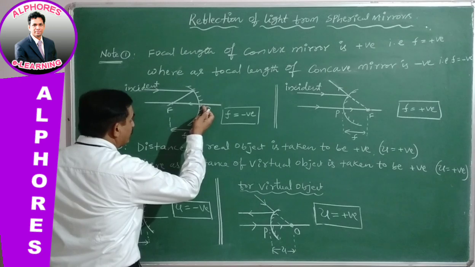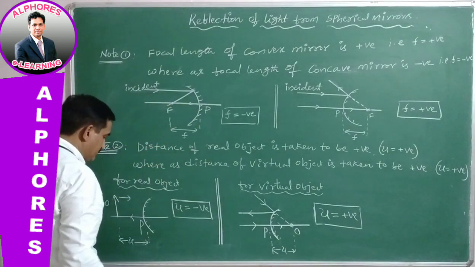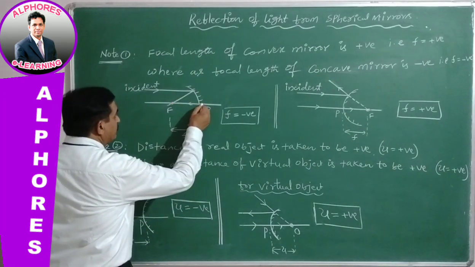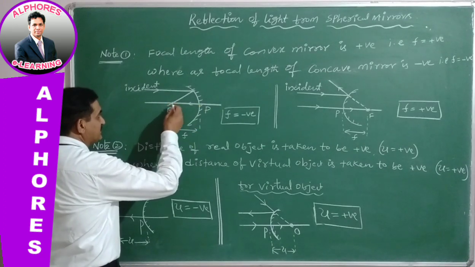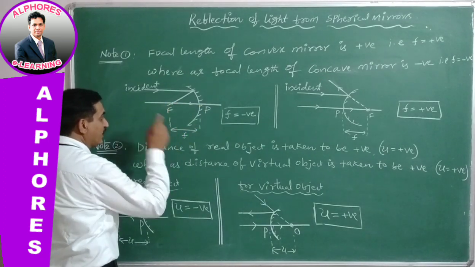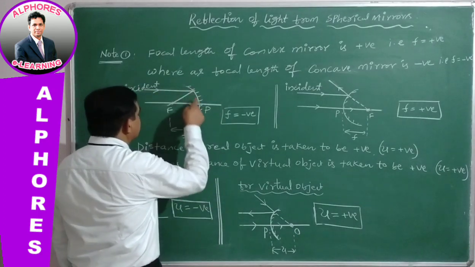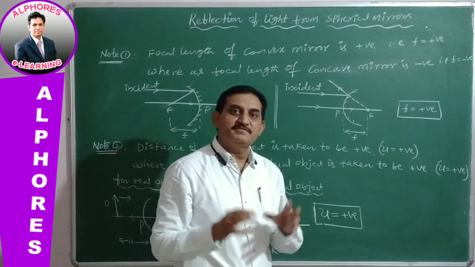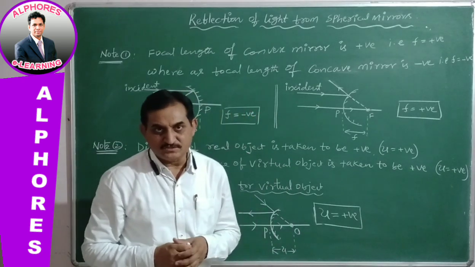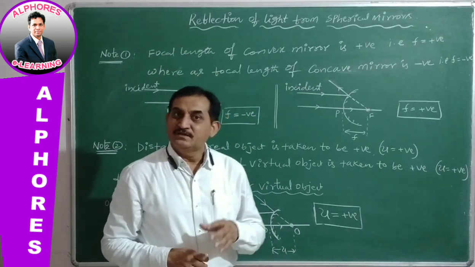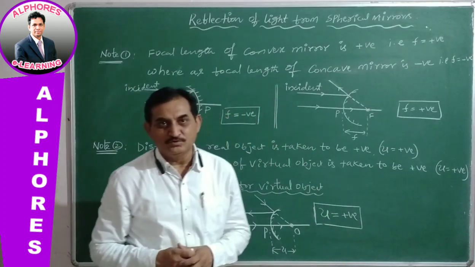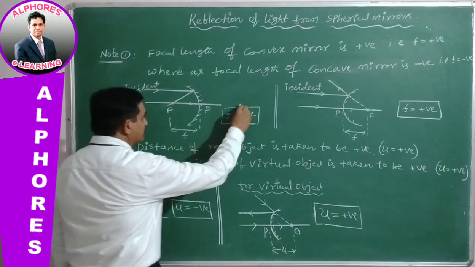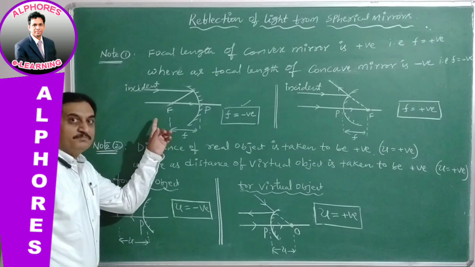So we are measuring from pole to the image formed at the focus point, because the object is at infinity. That image distance is nothing but the focal length. Therefore, measuring against the incident ray is taken to be negative according to the fundamental. The fundamental is: distances measured from the pole of the spherical mirror in the direction of the incident ray are taken to be positive, and those measured against the incident ray are taken to be negative. Therefore it is a negative value for concave mirror.